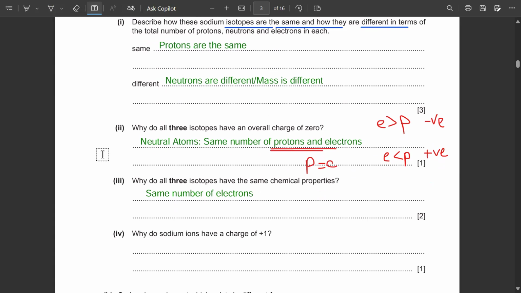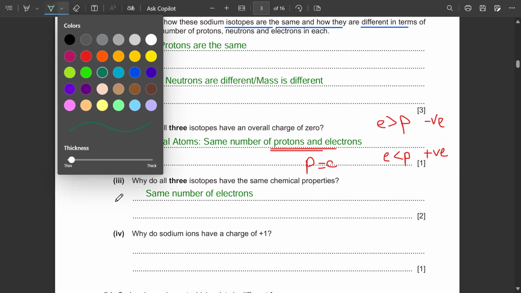They are going to bond in a similar way, whether it's a transfer of electrons or sharing of electrons. It all depends on how many electrons they have. If all three isotopes have the same number of electrons, that means they have the same chemical properties. But what if the examiner asks why these three isotopes have different physical properties? Then you would say that they have a different mass number.